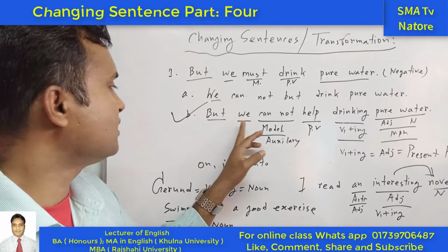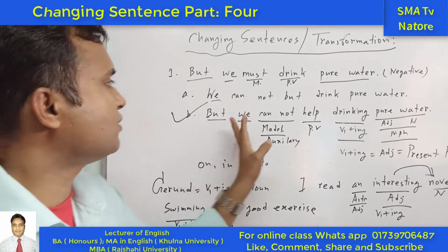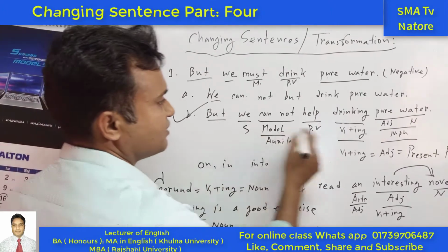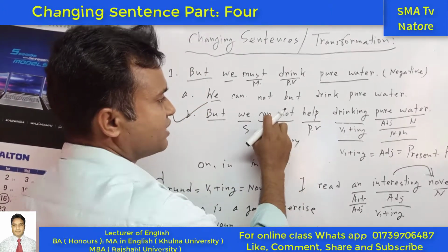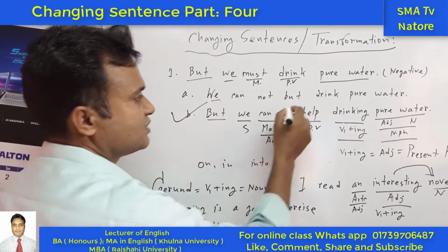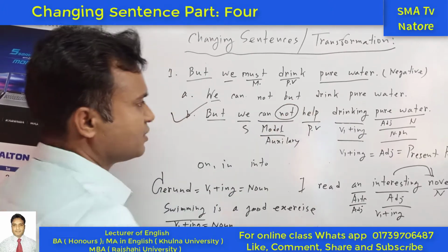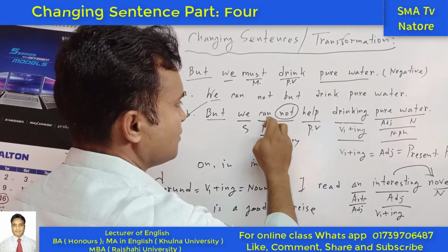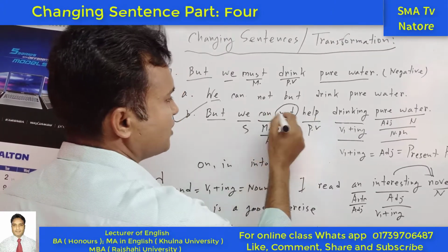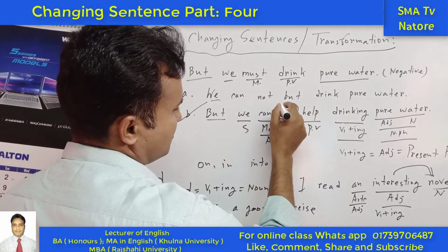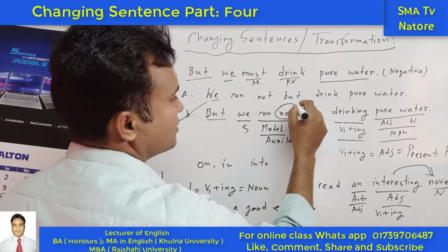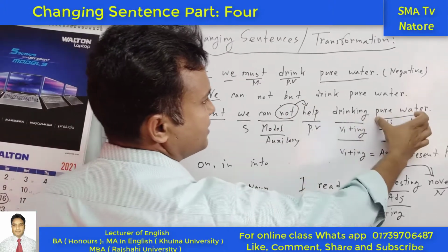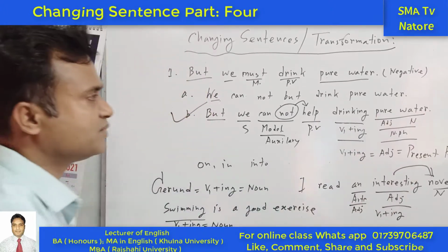This one is an adverb, and it is modifying the total sentence, and this one is the subject. So this one is a modal auxiliary, and this is also an adverb. This part is also an adverb because it is modifying help. So "cannot" is modifying... it may be "can not help." So help. Next one, drinking, and this part is a noun phrase. So I hope that you can understand.